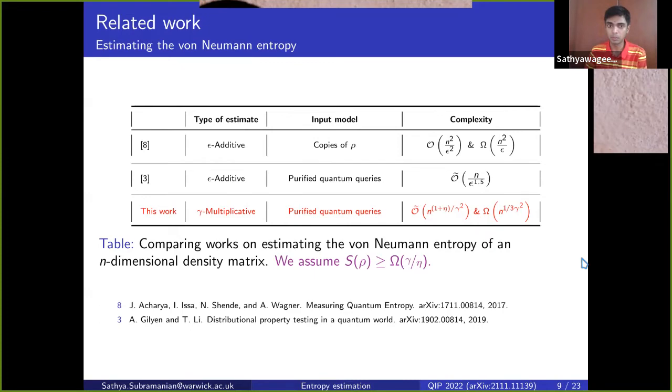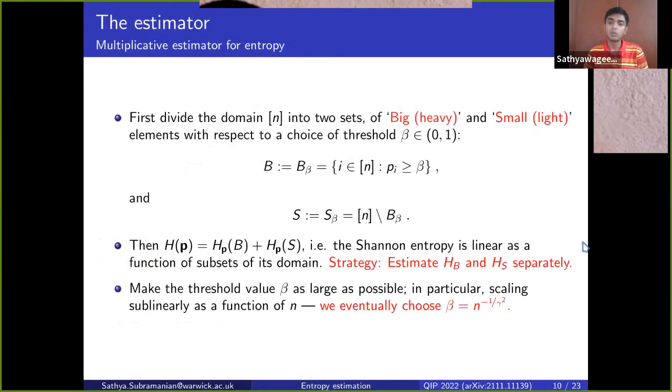Okay, so how do we actually achieve this? In the first place, how does the classical algorithm achieve a sublinear complexity? The idea is something that's by now quite pervasive in the distributional property testing literature. We first divide the set of labels into quote unquote big and small elements with respect to some choice of threshold. So we have a set B of big labels or heavy labels, which have large probability mass. And we have a set S of small labels that have low probability mass.